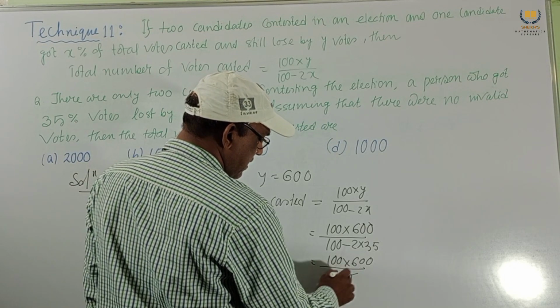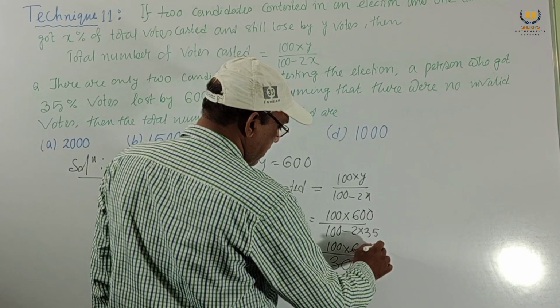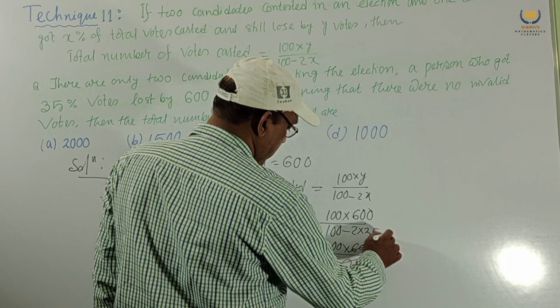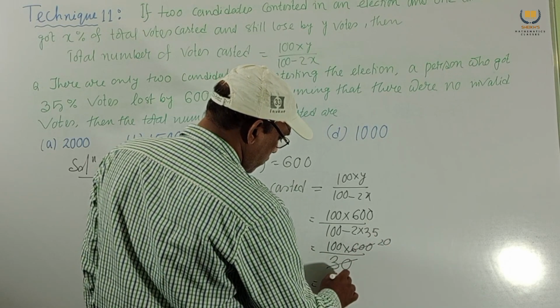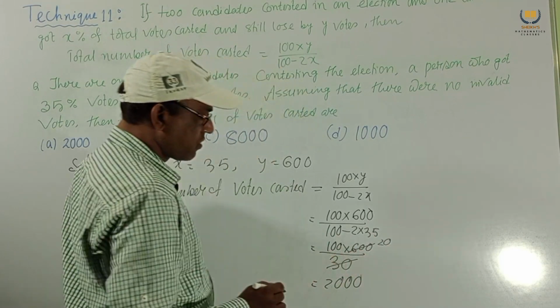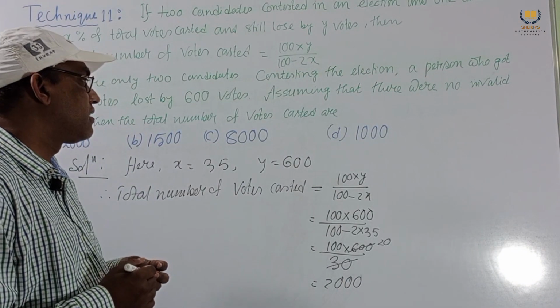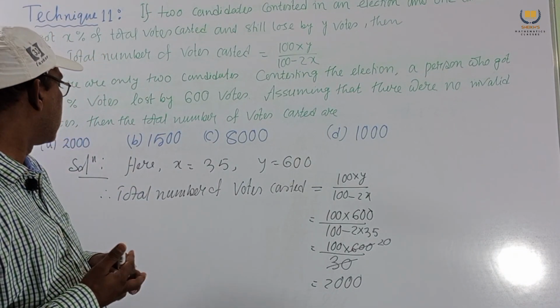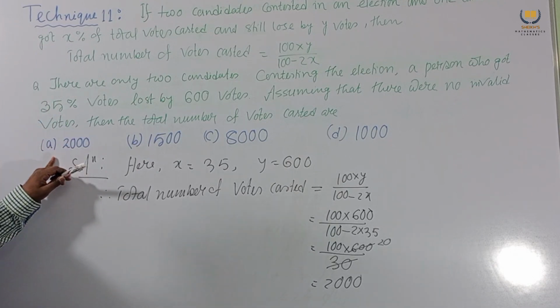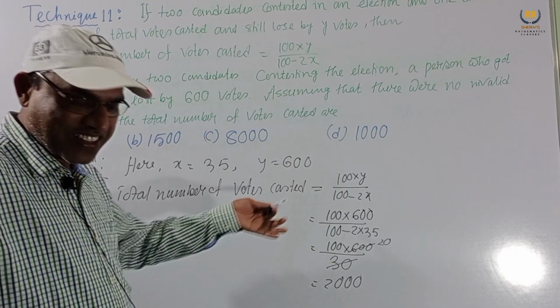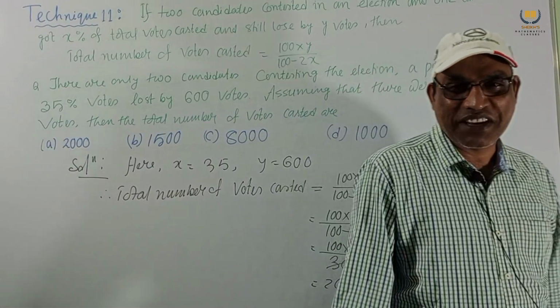Cancelling this, we get 20, so the total is 2000. The total number of votes cast is 2000. So option A is our correct option. These are very nice solutions, very easy, very simple.